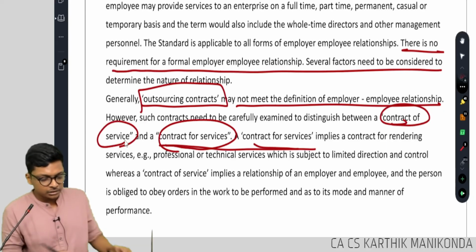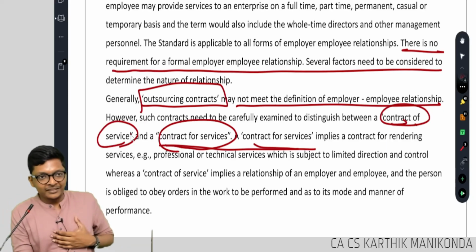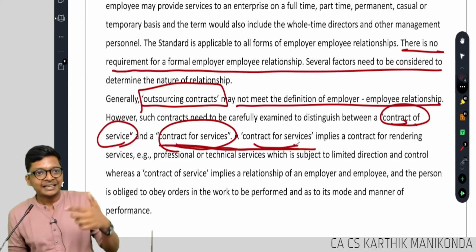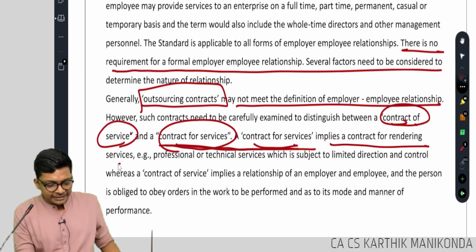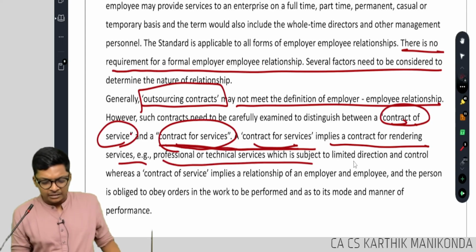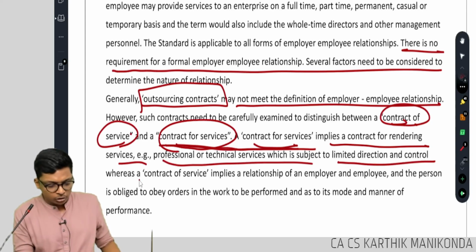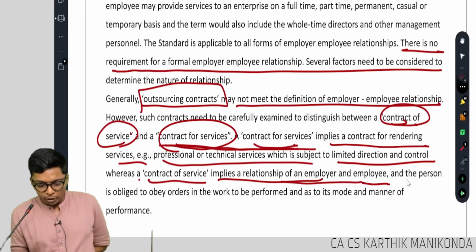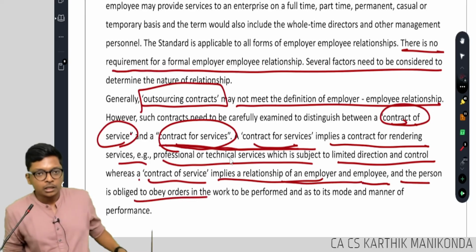What is the difference? Contract of service means one time. Generally, contract for service means repetitive. Implies a contract rendering services, professional or technical service, subject to limited direction or control. Whereas a contract of service implies a relationship, opposite case, implies a relationship of employer and employee, and the person is obliged to obey the orders.